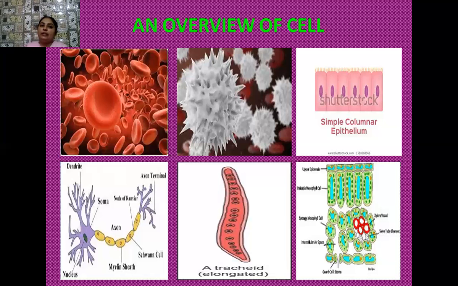Now I'm going to tell you in detail about the prokaryotic cell, as there are so many examples of prokaryotic cells: bacteria, PPLO, that is pleuropneumonia-like organisms, cyanobacteria, which are also known as blue-green algae, and mycoplasmas. As the cells are smaller in size, their rate of multiplication is very fast. All of these organisms multiply very fast. Also, most of these organisms have RNA as the genetic material because they are the primitive ones. Their lifespan is short because of the lesser stability of this RNA, which acts as the genetic material in these cells.